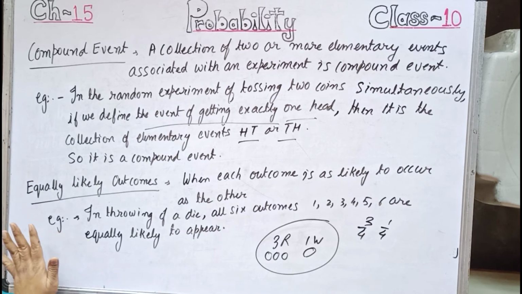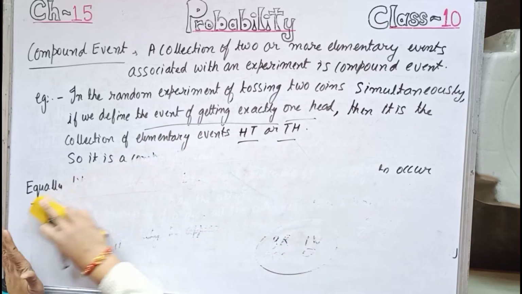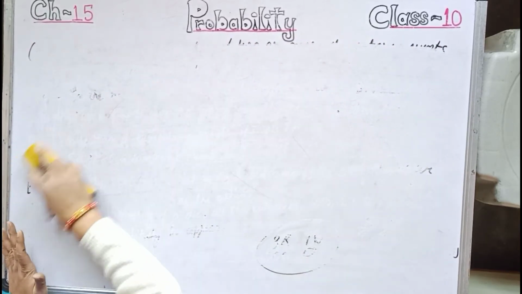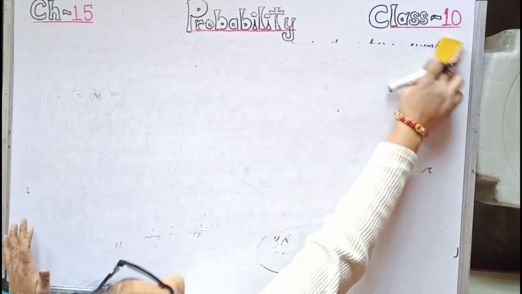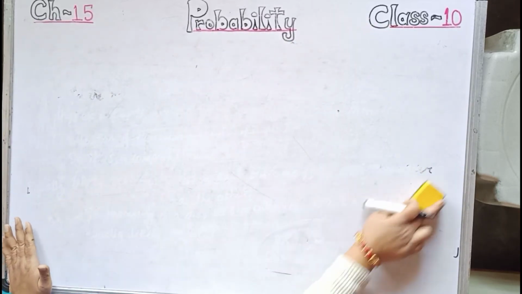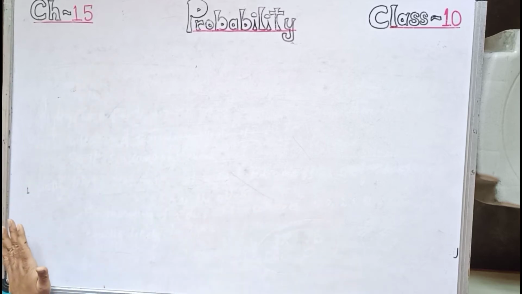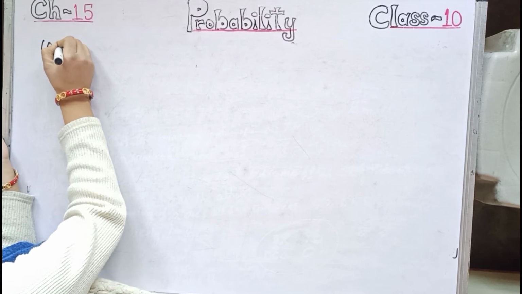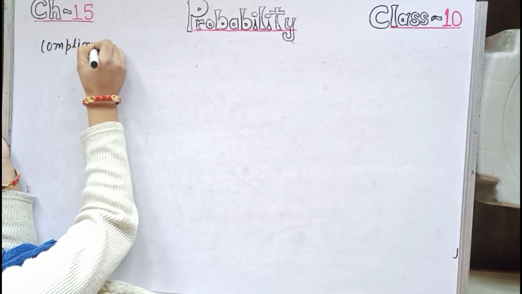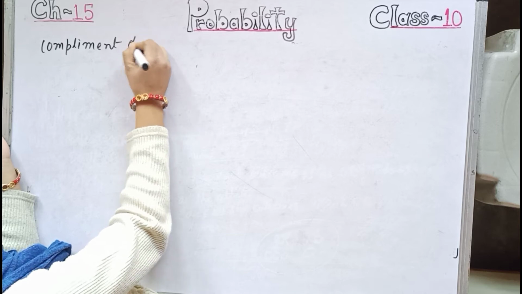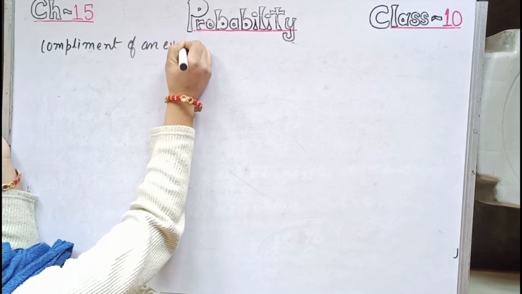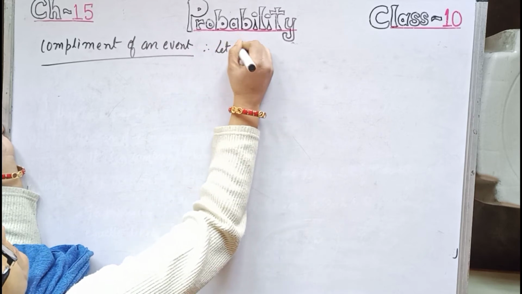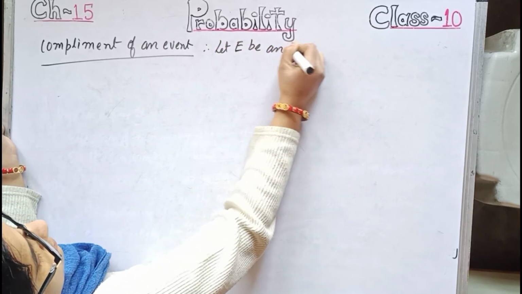Now let us move to one more definition. Complement of an event. So let capital E be an event.